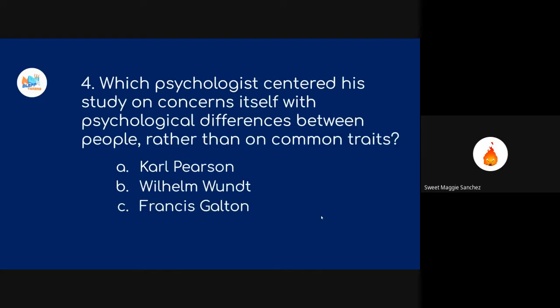So, question 4: which psychologist centered his study on psychological differences between people rather than on common traits? Is it A, Carl Pearson, B, Wilhelm Wundt, or C, Francis Galton? Yes po. Okay.